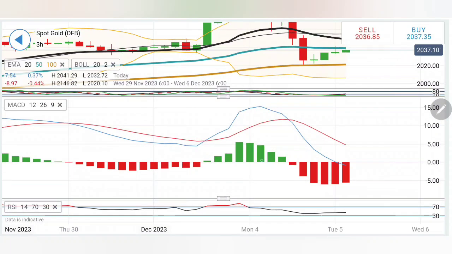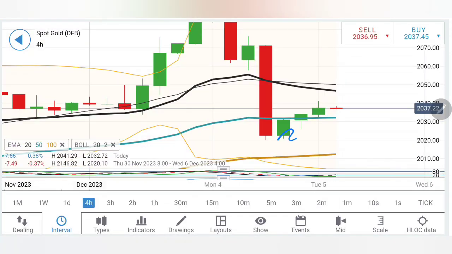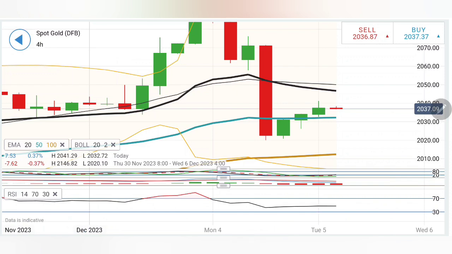Stochastic is oversold, trying to recover. MACD is still trading with bearish divergence, but the candle size has diminished, which suggests that it can possibly give a couple or more green candles here. RSI is staying flat, coming to 4. Likewise on the 4-hour charts, double bottom, higher lows, higher highs. There is a possibility for a further retracement on the upside towards the 2044-2050 zone, which is definitely a greater resistance on the upside.